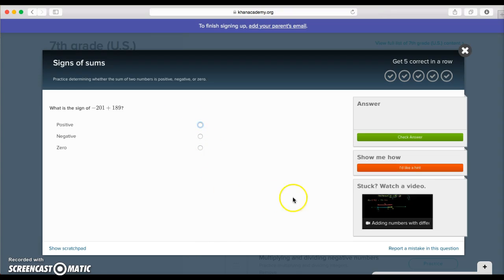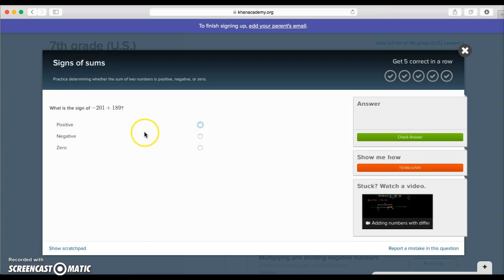If they ever get stuck, there's a video that they can watch. These videos are actually Khan Academy videos where people are talking and explaining concepts, so they're educational videos that students can watch. If that still doesn't help, they can receive a hint. They don't get hints all the time. The more points they get, the more hints they will eventually get. But if you use up your hints at the beginning, it'll be a while before you get more hints.